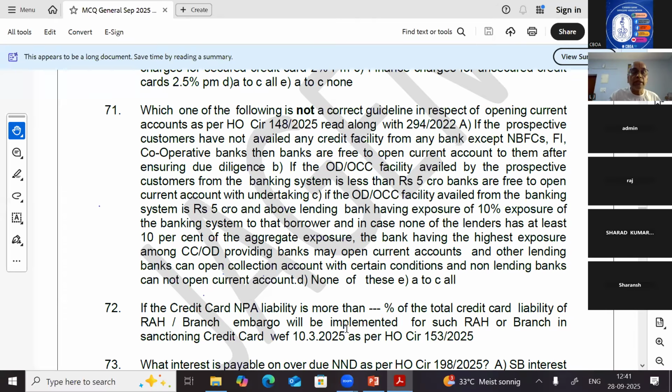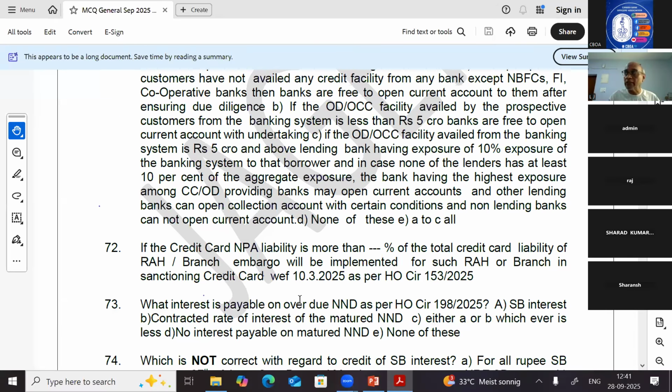Now question number 72. For these questions there is no presentation, we are going straight away. If the credit card NPA liability is more than dash percent of the total credit card liability of the RAH or branch, an embargo will be implemented for such RAH or branch in sanctioning credit cards with effect from 10/3/2025 as per HO Circular 153/2025. 5%, more than 5%.